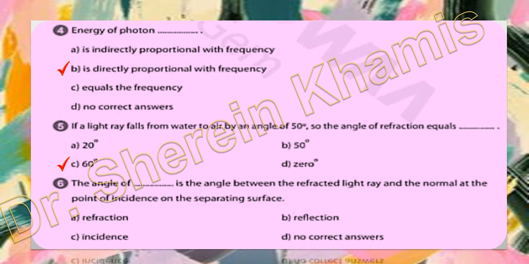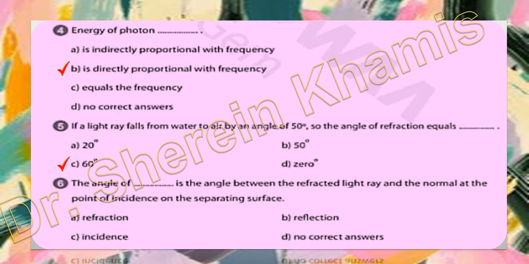Why? Because the speed of light in air is very high, so we make a greater angle as we go from water to air. If the light goes from air to water, the angle will decrease, so any number less than 50 would be right. But here we go from water to air, so the angle increases. Any choice greater than 50 is the right answer.